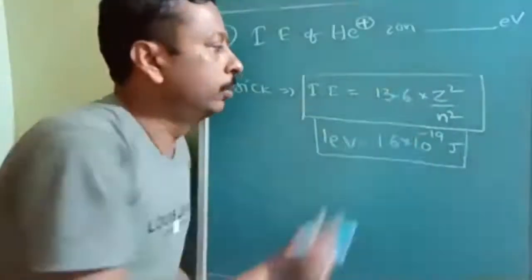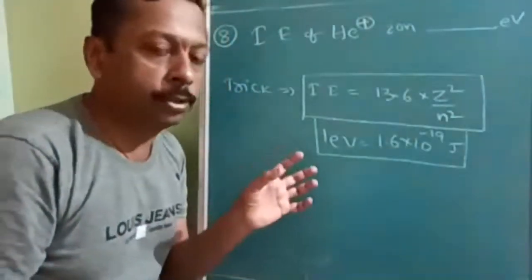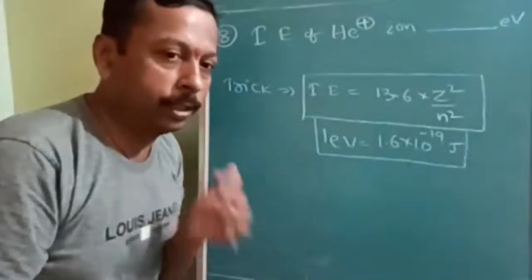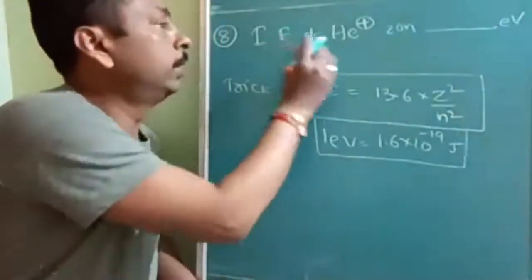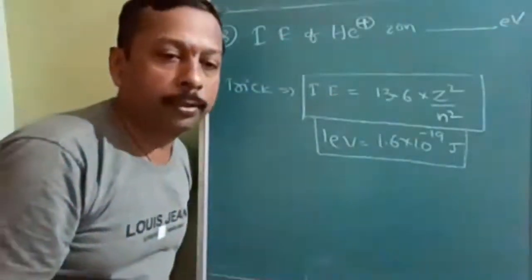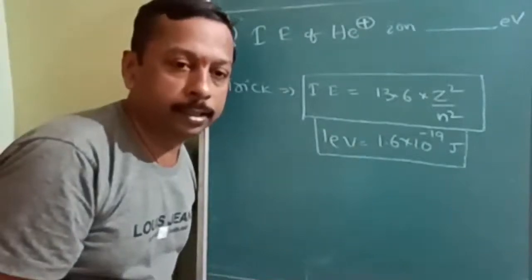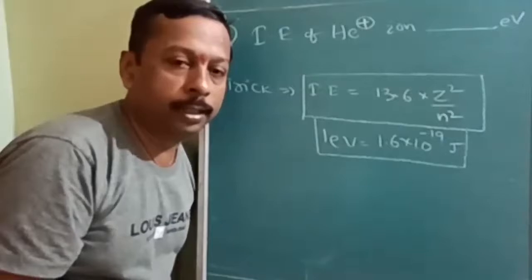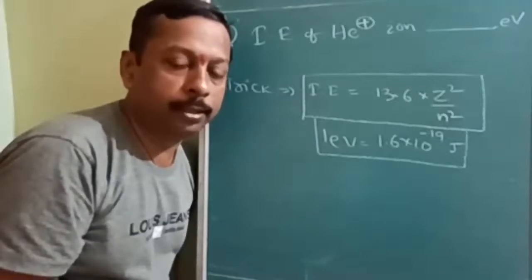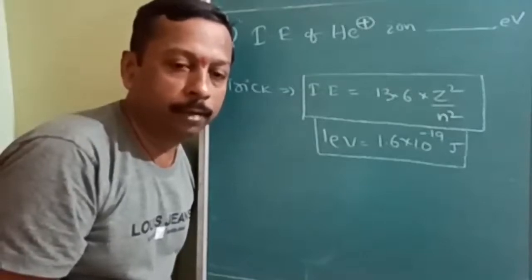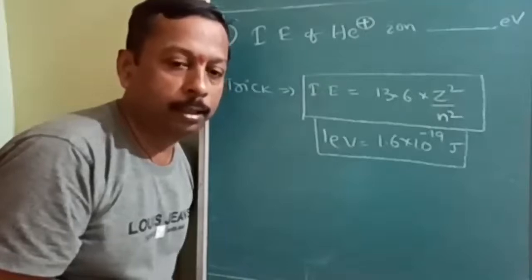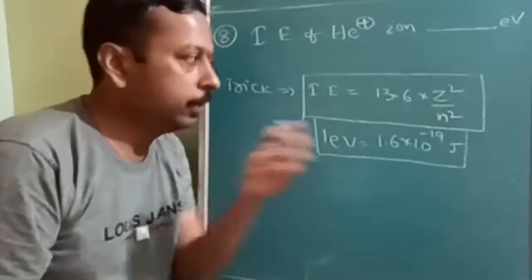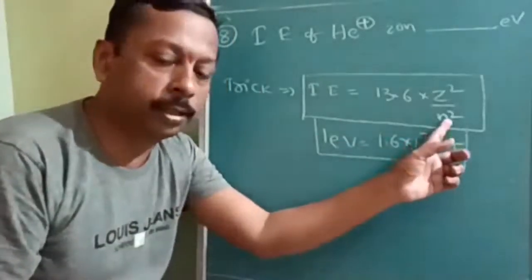If I change the question slightly: ionization energy of the electron in the first excited state of helium plus. What will be the changes? If nothing is given, then you take n as 1 because it is the ground state.